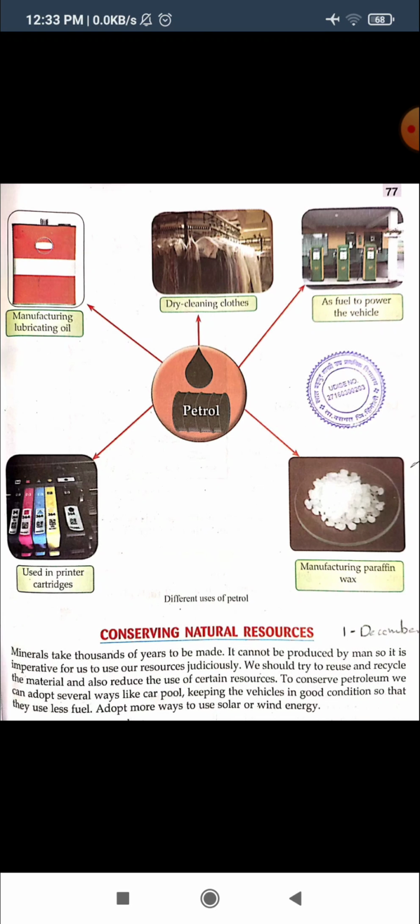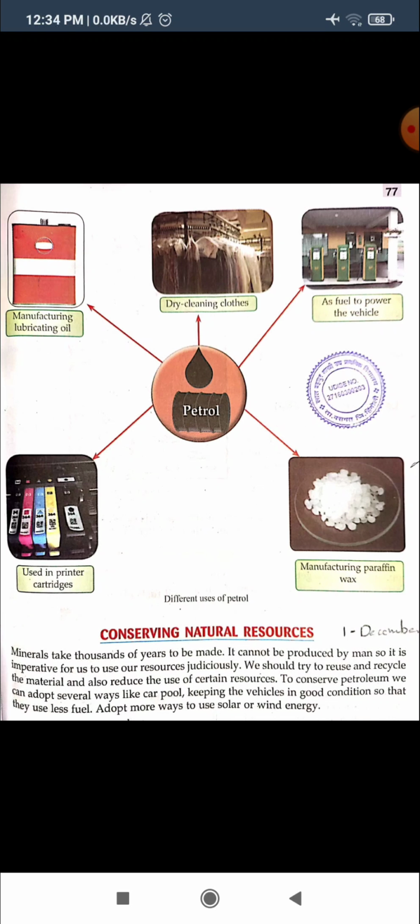Instead of petrol and diesel vehicles, we can use the bicycle, so we can reduce the use of petrol and diesel. Second thing, try to reduce or minimize the use of vehicles. If there is a small work, you can go to the market by walk also. Sometimes you can use a bicycle also. In this way you can save the petrol.